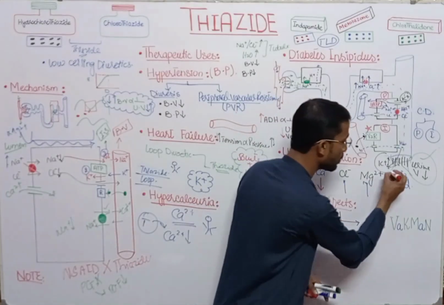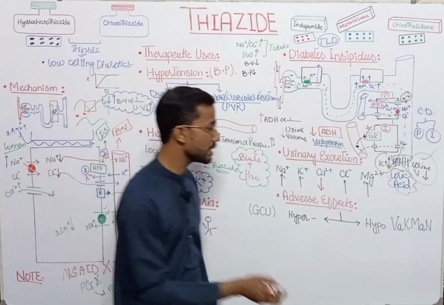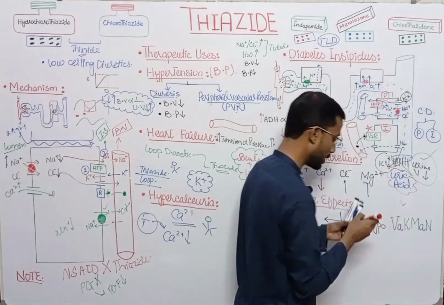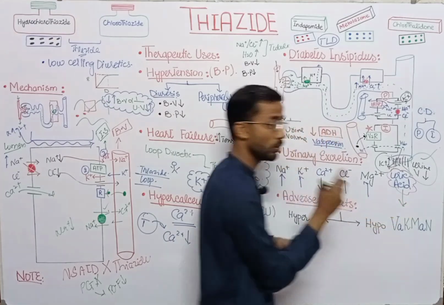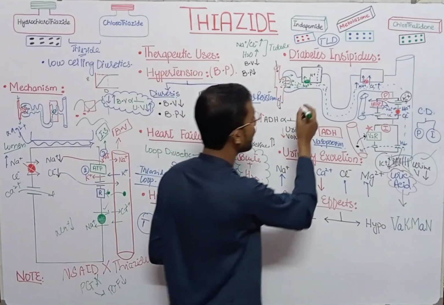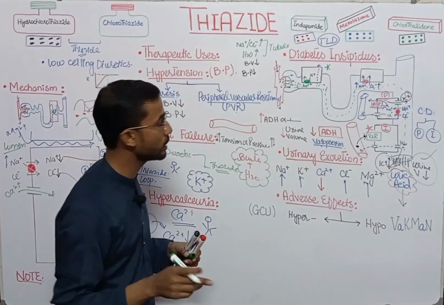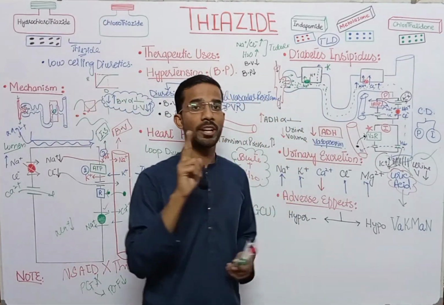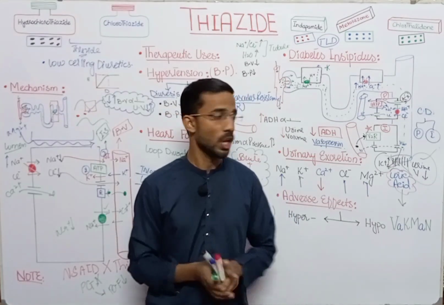And last, which is important, is the uric acid. Uric acid concentration will decrease in the urine. Why? It means the secretion of the uric acid will decrease, so the uric acid concentration in the blood will increase. How? In the proximal convoluted tubule there are two excretory systems, the base excretory system and the acid excretory system.